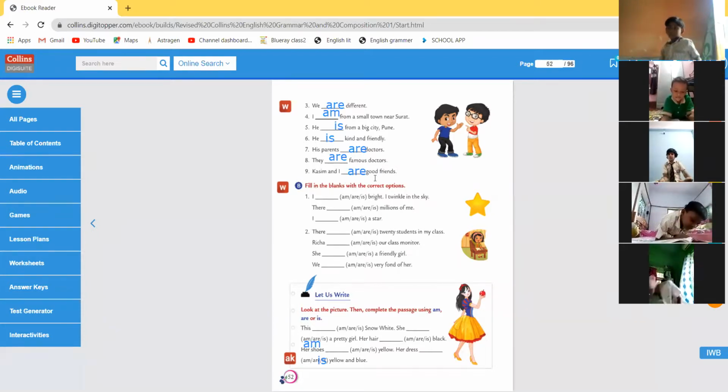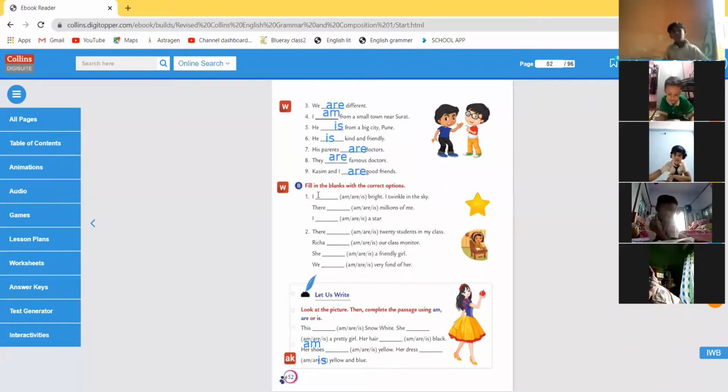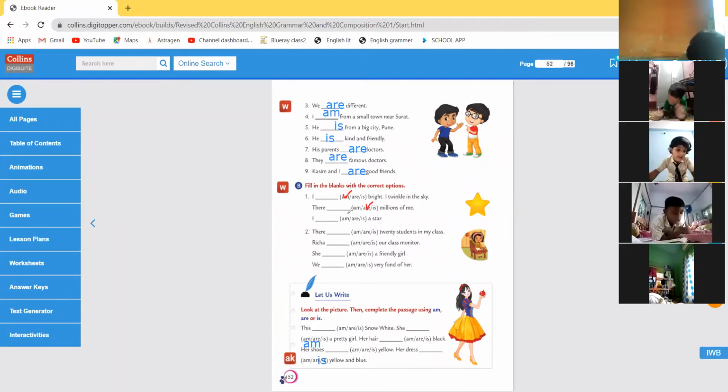Fill in the blanks with the correct word. You just have to choose am, is, or are and then write it here. I am, are, is. I'm ticking the option, but keep in mind you have to write it. There are 20 students in my class.